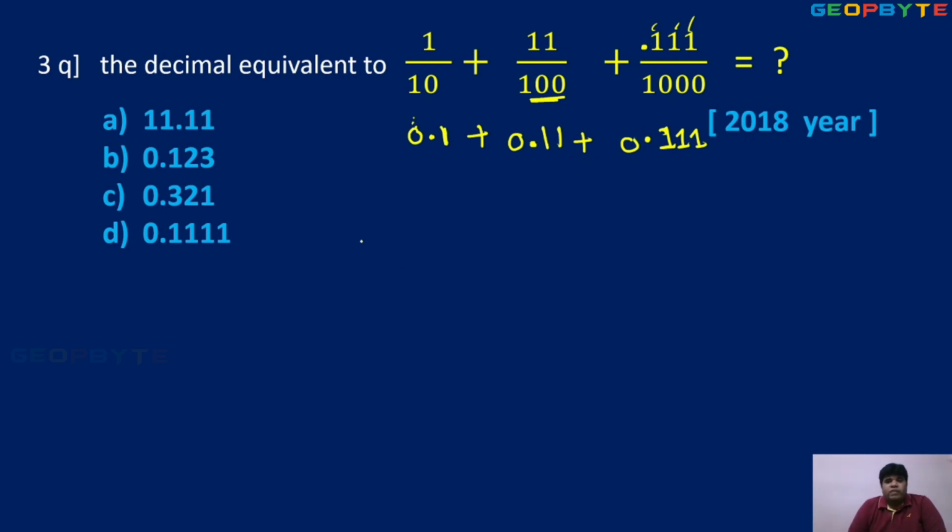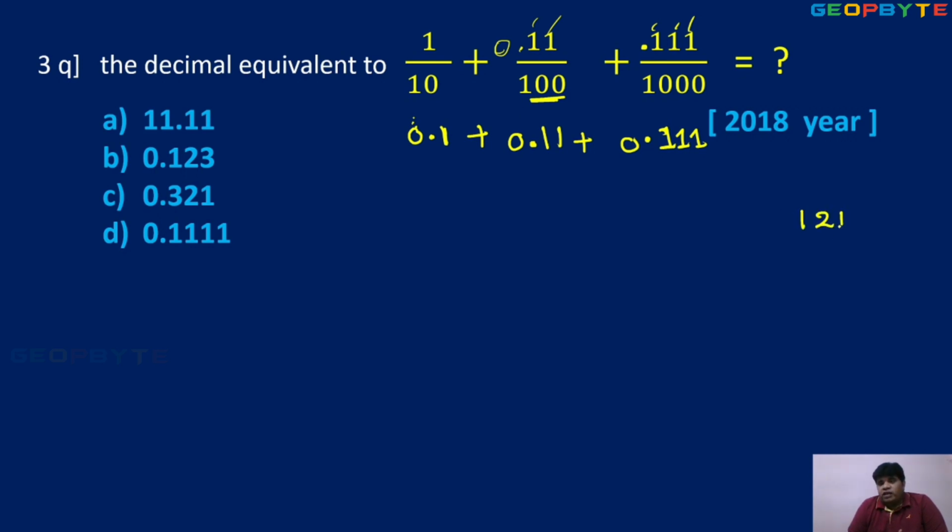Are you getting it? So denominator 10 means bring 1 position to the left side, then put the decimal symbol. Here denominator 100 means bring 2 positions to the left side. So 1 and 2, 2 positions means this one. Okay, here there is no value, that's 0. Are you getting the point, children?